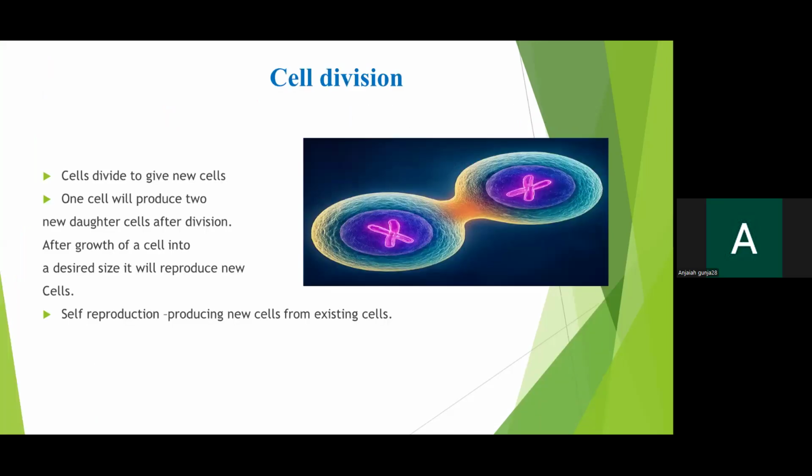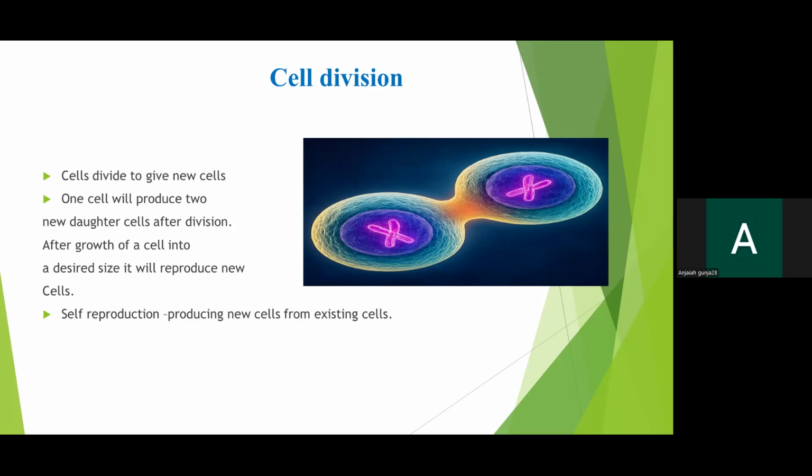Cell division. Cell divides to give new cells. One cell will produce two new daughter cells after division. We all know that. So you can see in the picture, we are having two cells with two chromosomes, two nuclei. So when is cell division going to start?